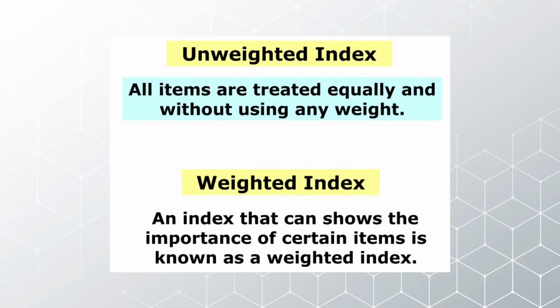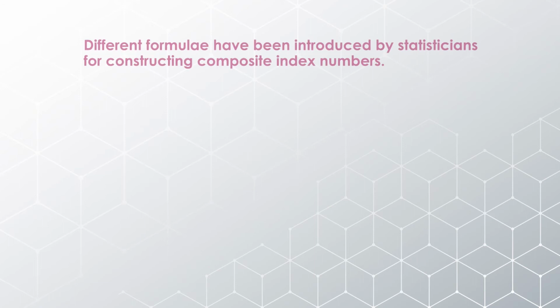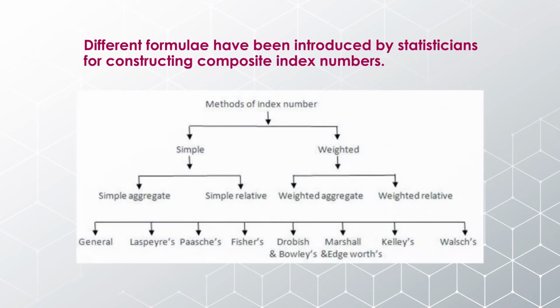So when we talk more about unweighted index number, all items are treated equally and without using any weight. And when we talk about weighted index, an index that shows the importance of certain items is known as weighted index. So there are certain formulas, and we have seen that the method of index is bifurcated into simple and weighted. Simple is aggregate and simple relative, then weighted is weighted aggregate and weighted relative.